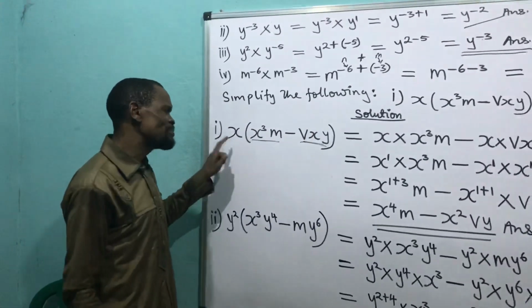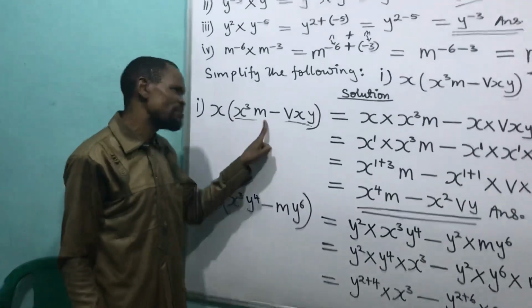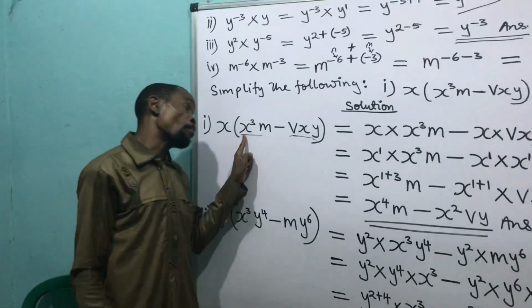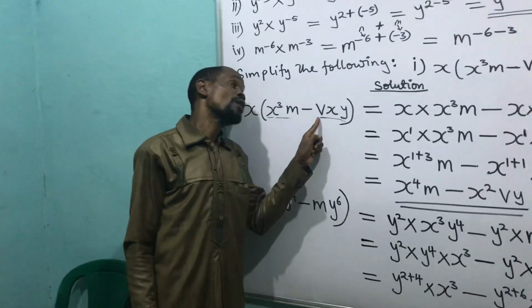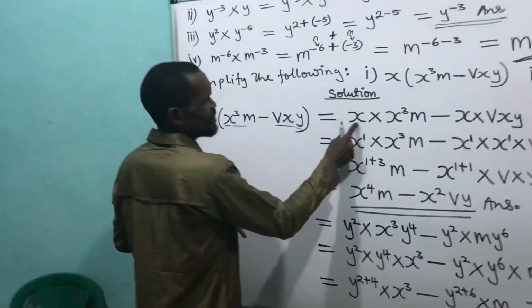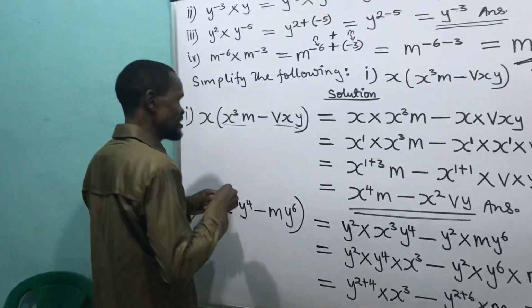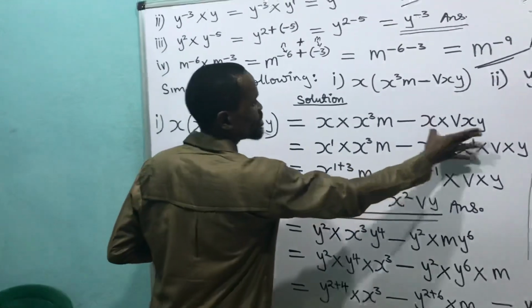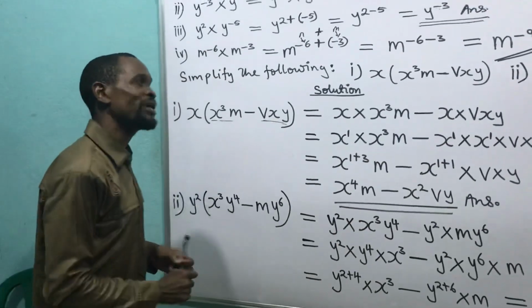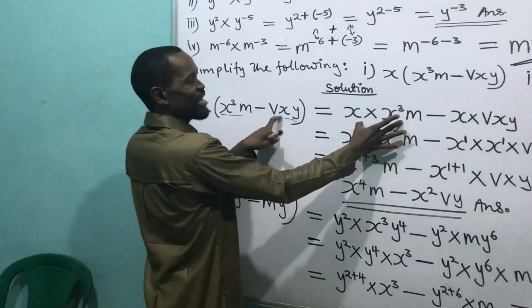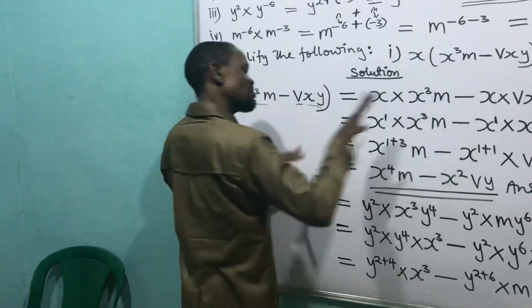So if we open this bracket, this x must multiply this family, and as well multiply this family. Are you following? Open it. What happened? The x times this family, and the same x times this family. Have you seen it here? And the minus remains where it is.